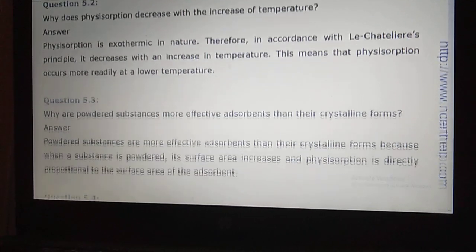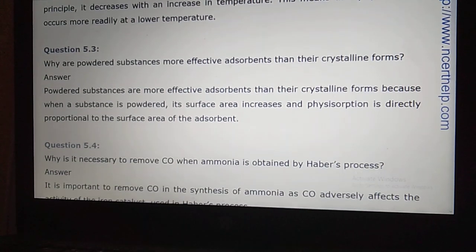Now let us move on to question number 3. What is question number 3, student? That is Intext problem.